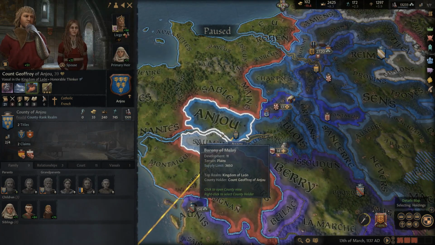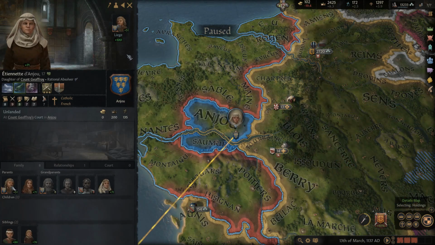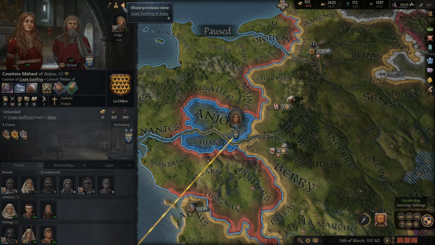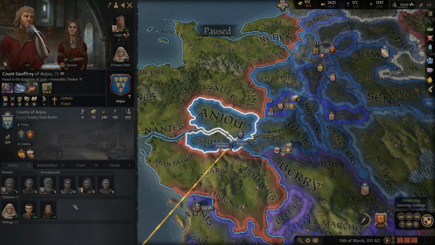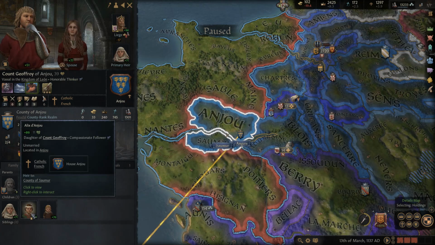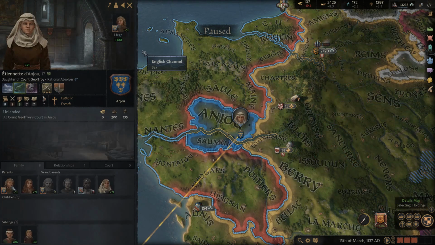It's going to be difficult to do. I don't know if this is going to work. We're just going to try. We're going to try and make this happen because I noticed that he has a daughter who is his heir, and he's not likely to have any sons. His wife is pretty old. Now, given his wife might die before him, and then he'll have another wife, and then who knows what could happen then. He could end up having a son, and this wouldn't work out, but we'll see.